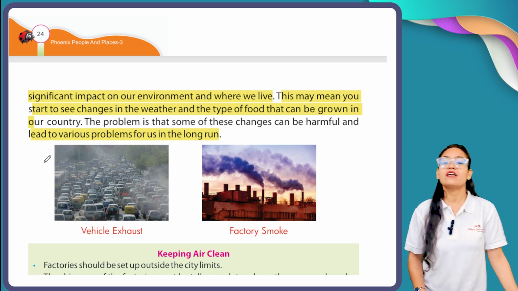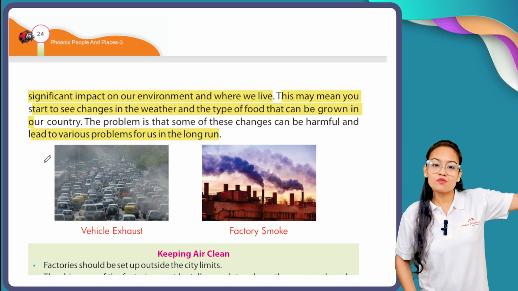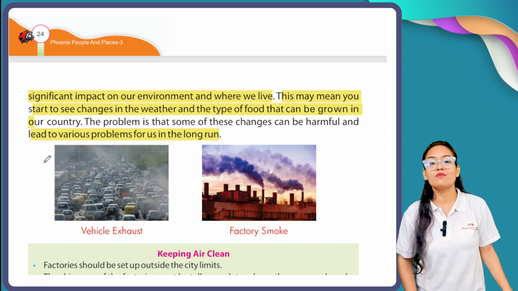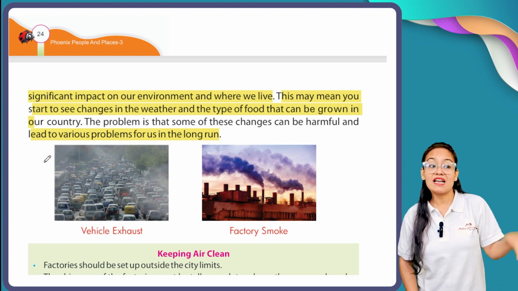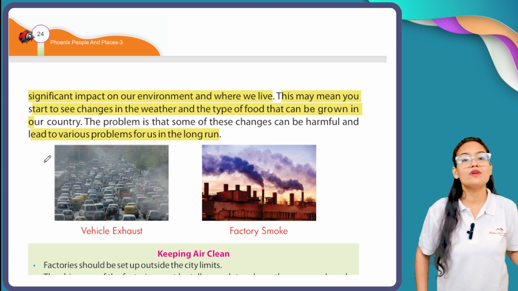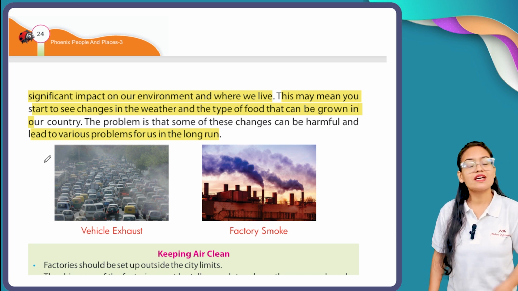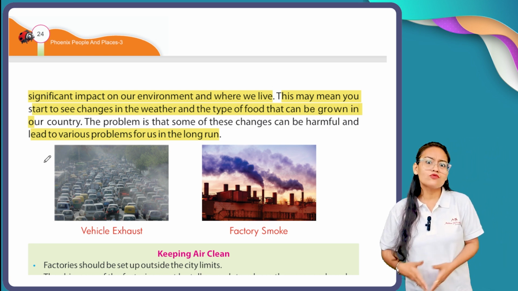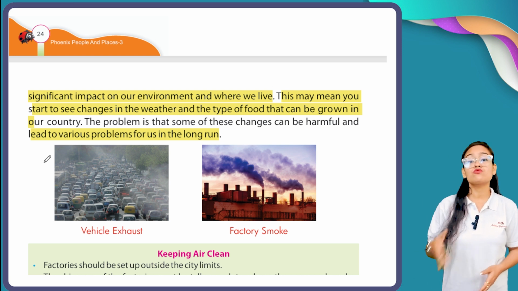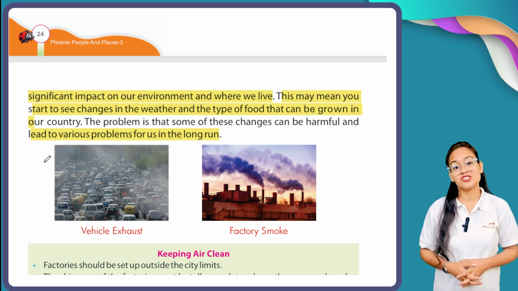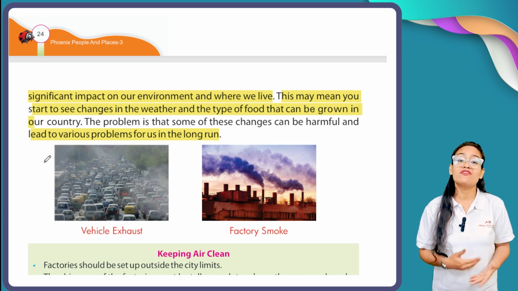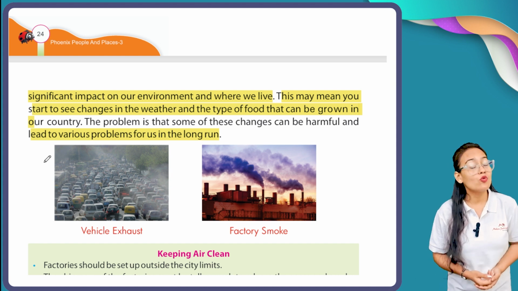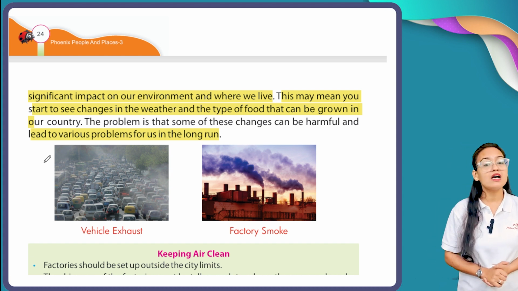Earlier there was a fixed time, from this month to this month only there would be summer season, and within these 2 3 months there would be rainy season, and the rest of the time there would be winter season. But now you can see, out of 12 months, more than 6 to 7 months there is continuous summer season. Why? Due to the effect of global warming, and global warming is caused by our air pollution.